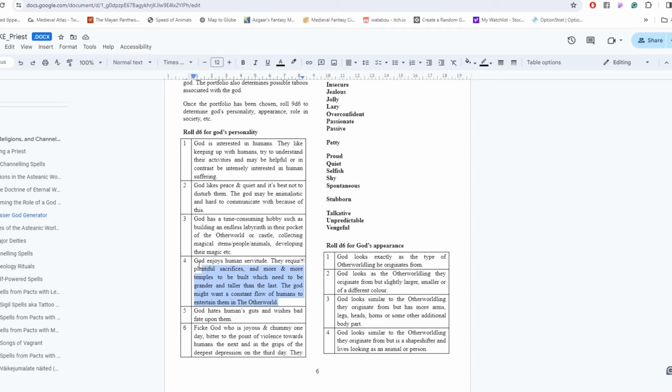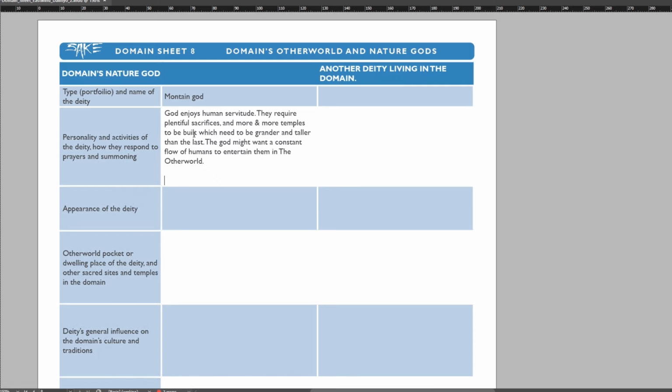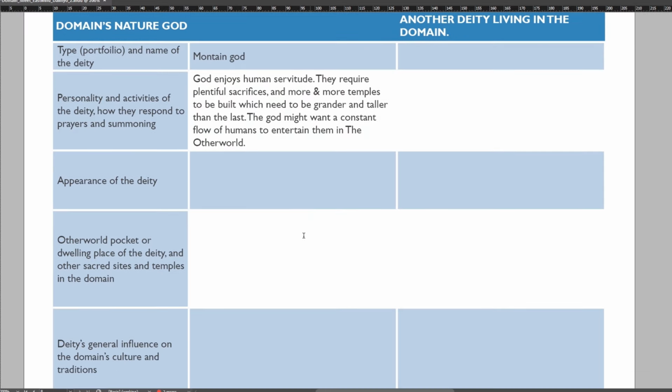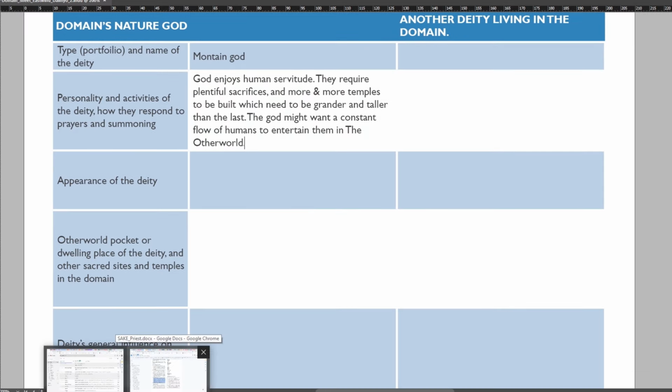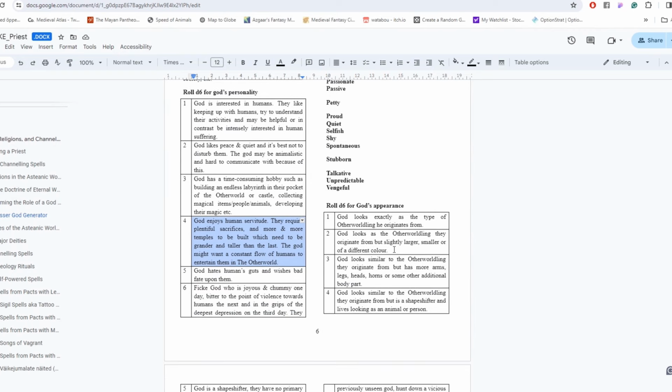God enjoys human servitude. They require plentiful sacrifices and more temples to be built, which need to be grander and taller than the last. The god might want a constant flow of humans to entertain them in the other world. This one makes the god pretty interesting to manage. Appearance 2, so just a large red Oni.